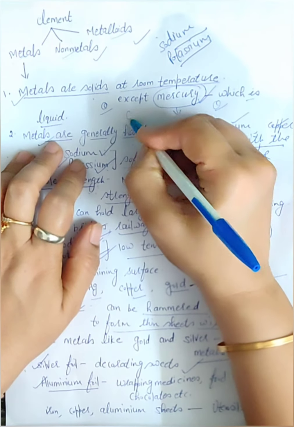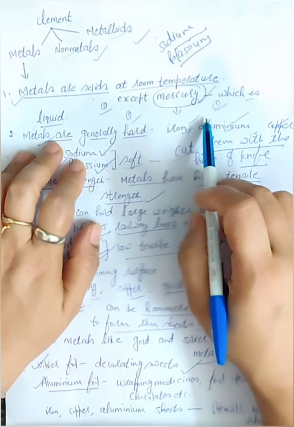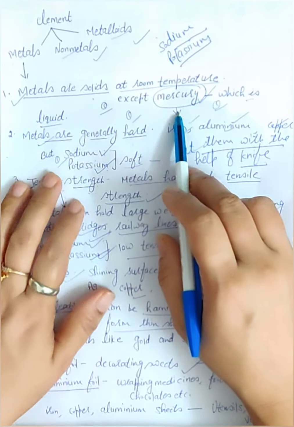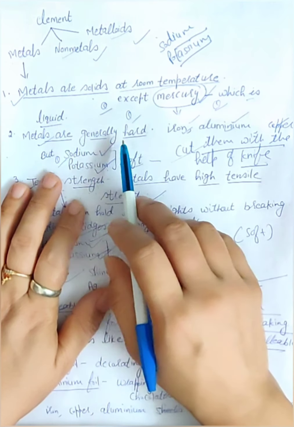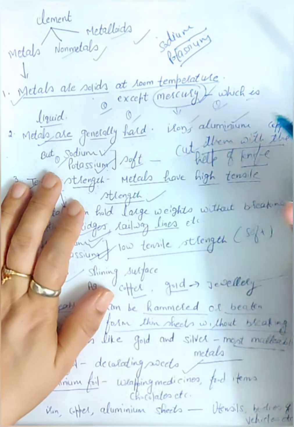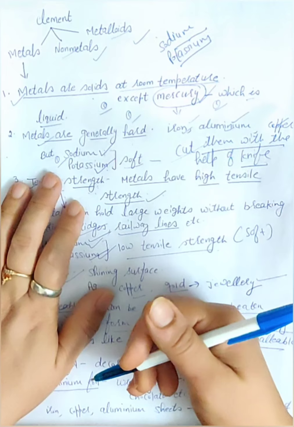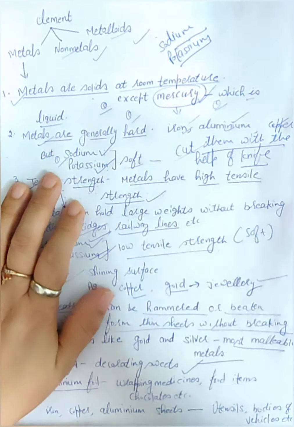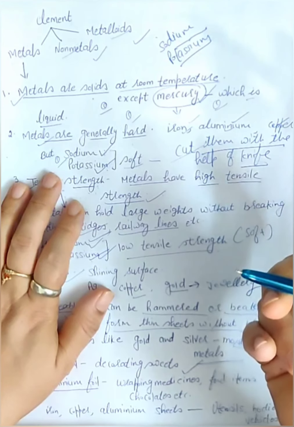So if you have a question, name one metal that is liquid at room temperature, you will write the answer: mercury. Next, metals are generally hard. Iron, aluminium, copper, silver, gold. These are very hard. But there are again two exceptional cases.